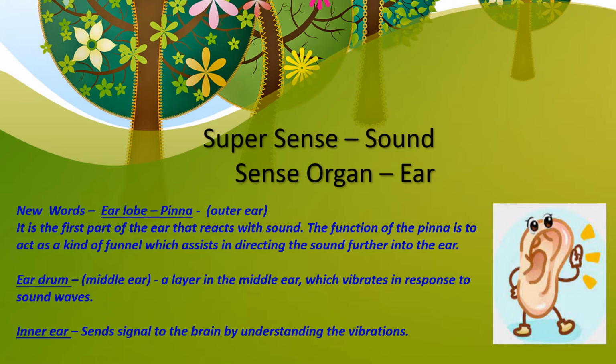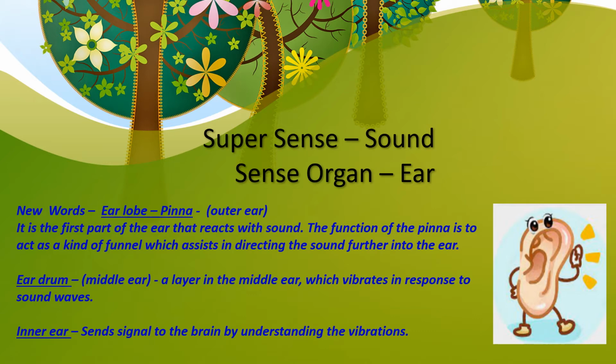The next is the eardrum, or the middle ear. It is a layer in the middle ear which vibrates in response to the sound waves. So the pinna, or the outer ear, gathers all the sound and sends it to the middle ear. And based on how loud the sound is, the eardrum starts to vibrate. Just like any drum, if you hit on it, it will start to vibrate. The same thing happens with the eardrum.